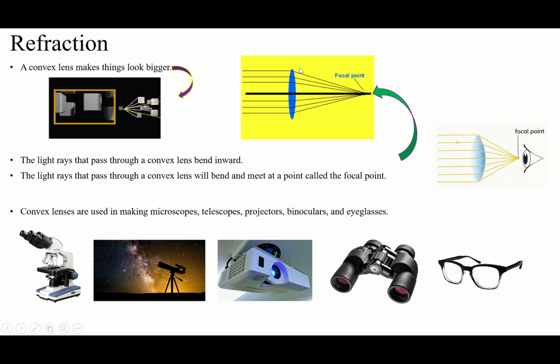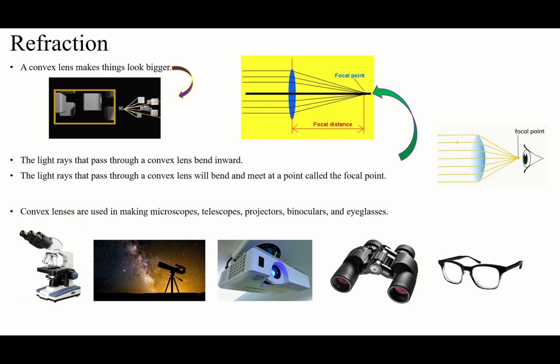Like here, they will bend, then they will go continuously, arrive, and meet each other in one place. We call this point the focal point. The point where all the light rays that have been bent inward meet each other, we call the focal point. So, why do we need this convex lens?